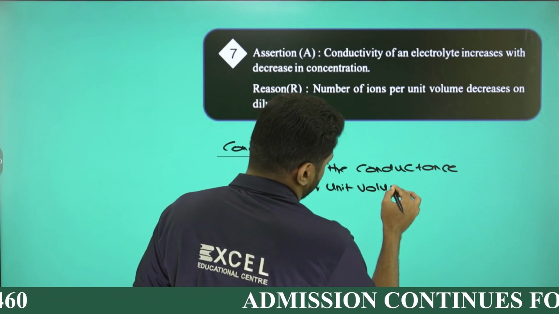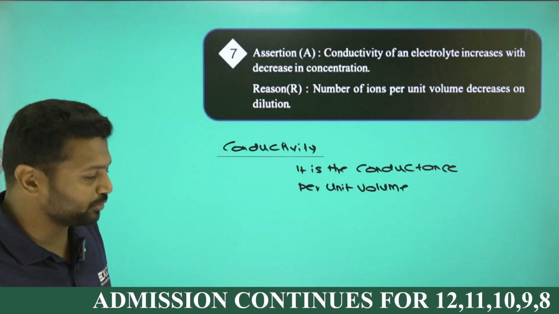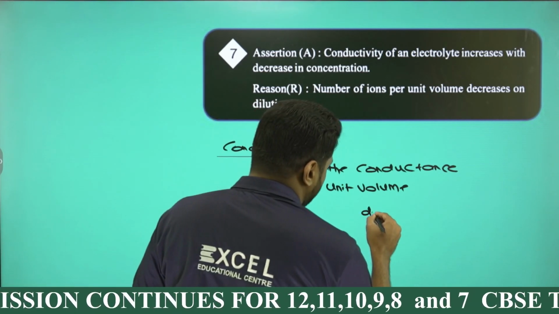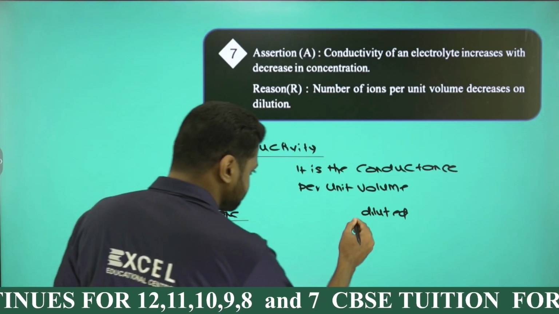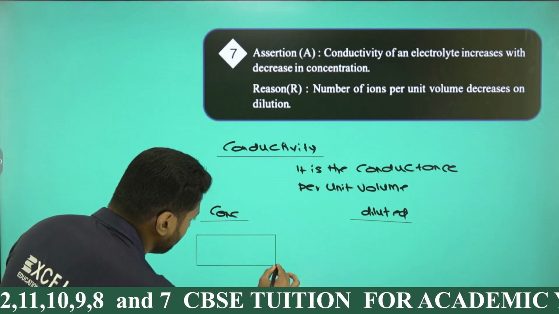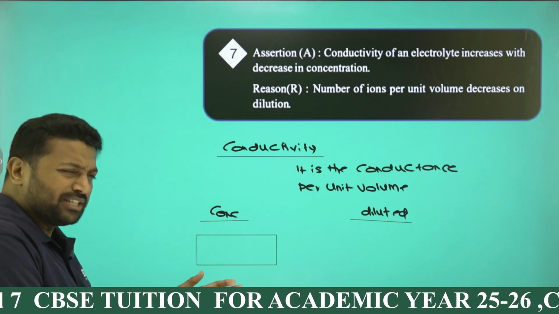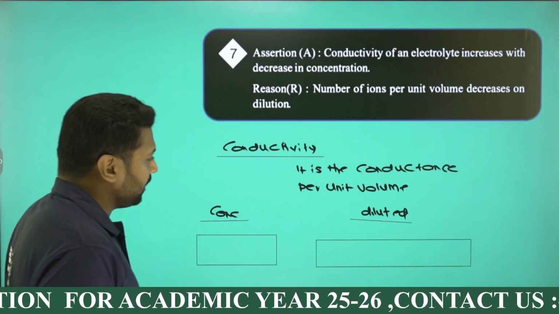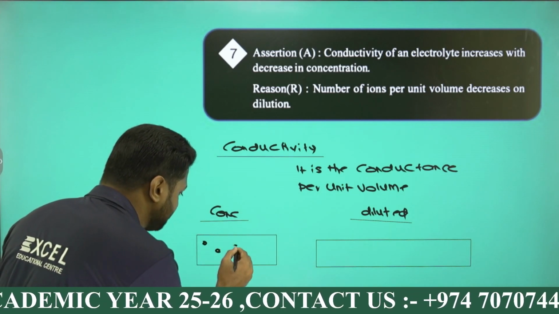Imagine you have two solutions, okay? For easy understanding only, I'll give you one shortcut. I mean, you know these things, right? Suppose you have two solutions. I'm calling one the concentrated solution and one the dilute solution. See guys, suppose we have a concentrated solution. I'm diluting it by adding water. Obviously, on adding water, dilution happens, space will be more, so it will be spread over there, definitely having some electrolyte.